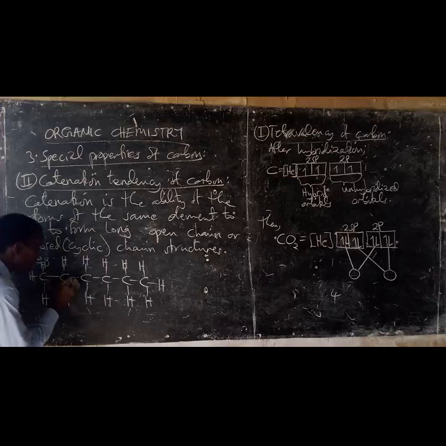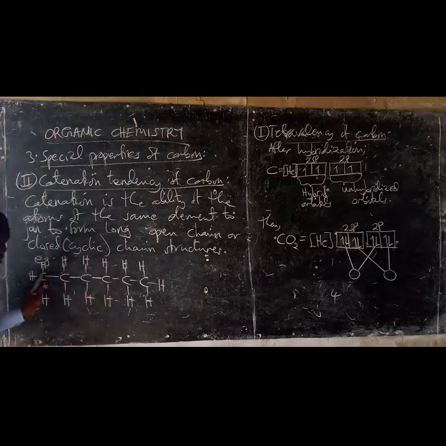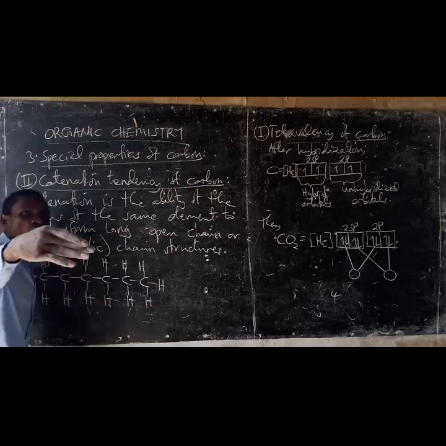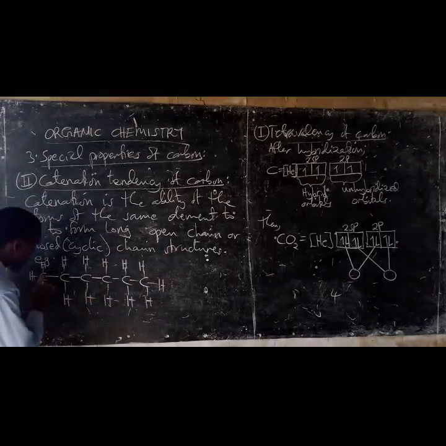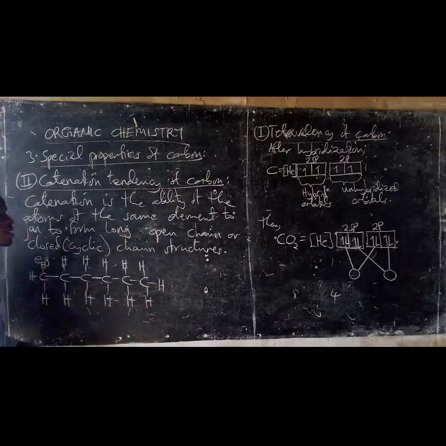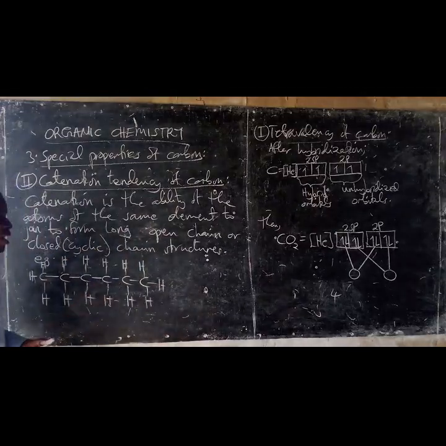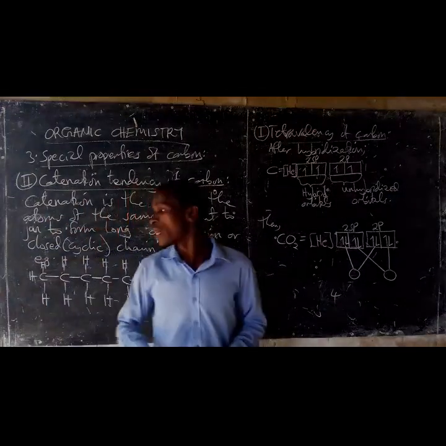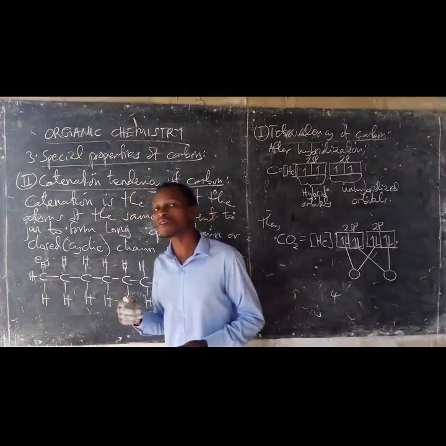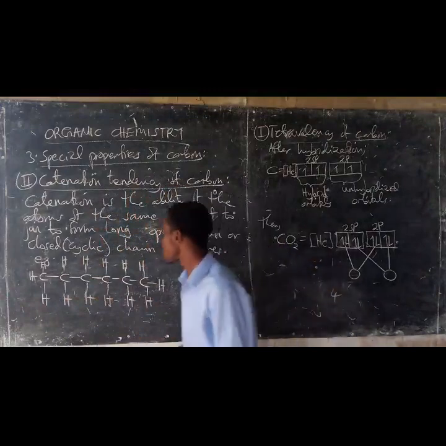When you look at this structure, you will notice that the carbon atoms have joined together to form a long open chain. This carbon has joined with this, has joined with this to form long chains. Sometimes the chains are very long. The atoms combine to infinity to form very, very long chains, which are open or closed.